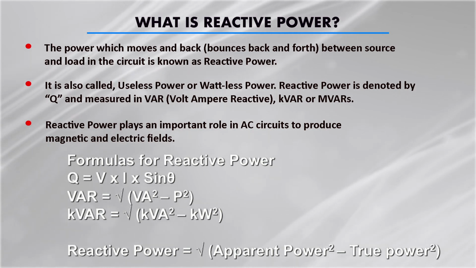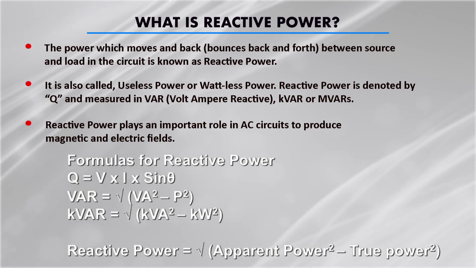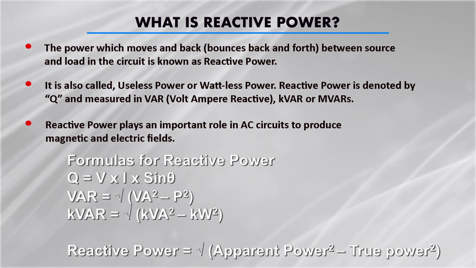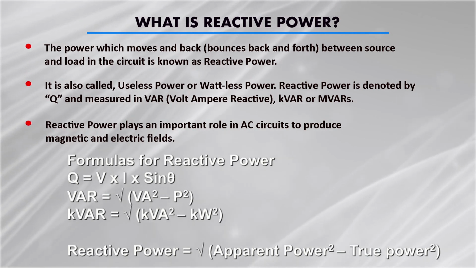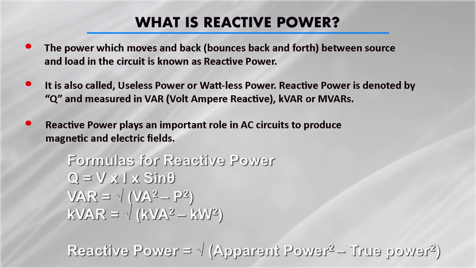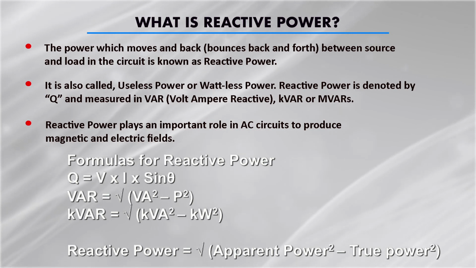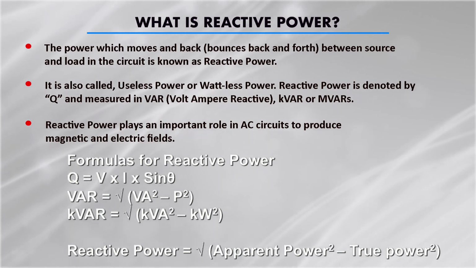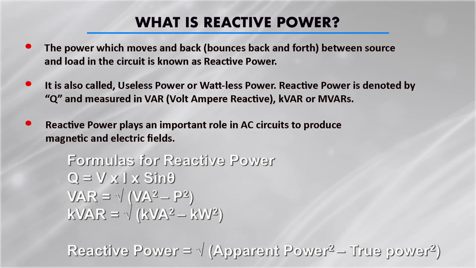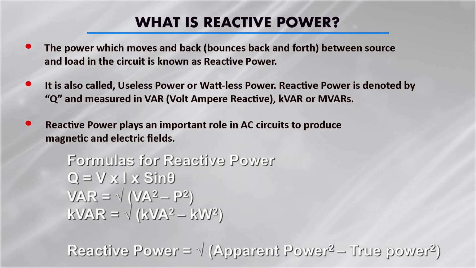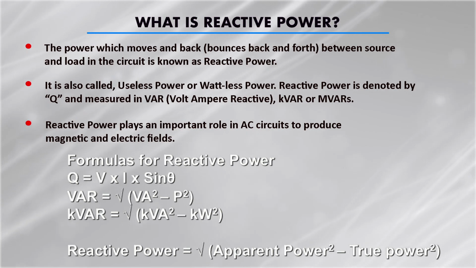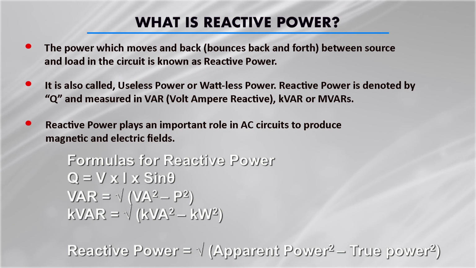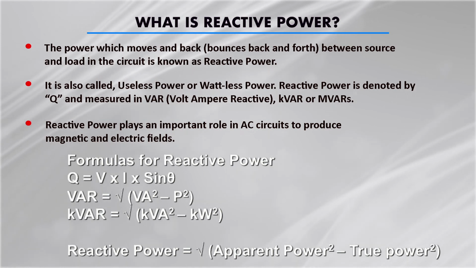So the term Q is called the reactive power. We can say the volt ampere reactive is the square root of volt ampere squared minus active power squared. That means reactive power equals the square root of apparent power squared minus true power squared. This comes from the Pythagoras theorem, or from the power triangle. These expressions can be obtained from it.